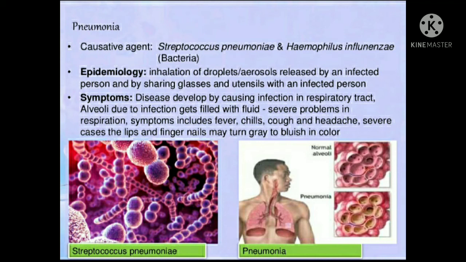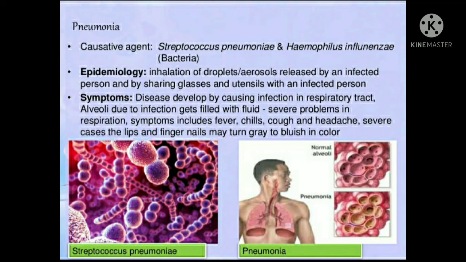This disease is caused by infection in the respiratory tract, and due to infection the alveoli become filled with some kind of fluid. When that fluid is deposited in your lung area, it leads to severe fever and severe chills in your body. The deposition of that fluid, secreted by the respiratory tract due to infection, leads to problems in respiration. Symptoms like fever, chills, cough, and headache become prominent in patients of pneumonia.